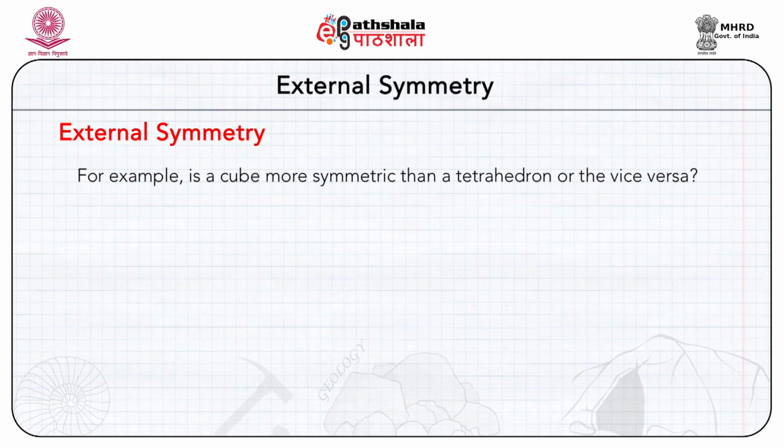For example, is a cube more symmetric than a tetrahedron or vice versa? To assess external symmetry of an object, we inspect from all directions to check if certain features on it have any periodicity, or in other words, we rotate the object about an axis passing through it and see how many times a particular face, edge or corner repeats itself in a complete rotation.